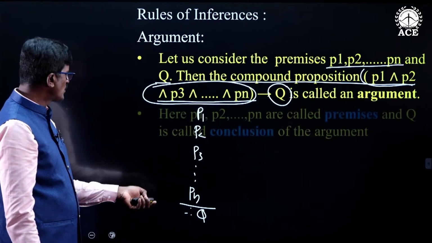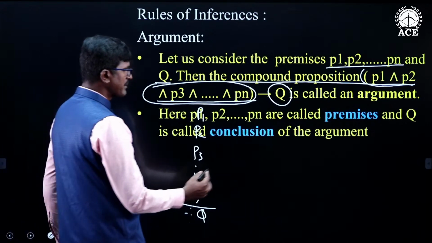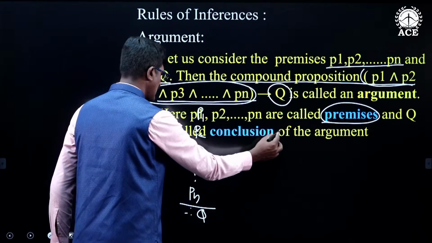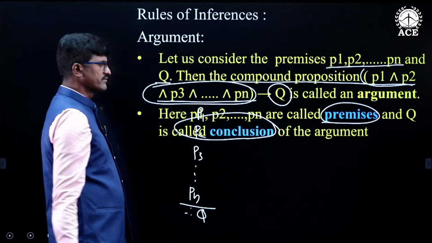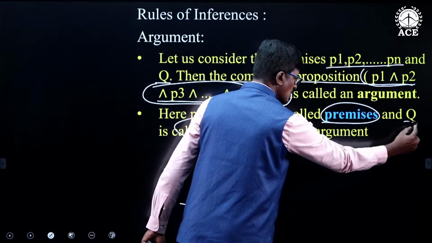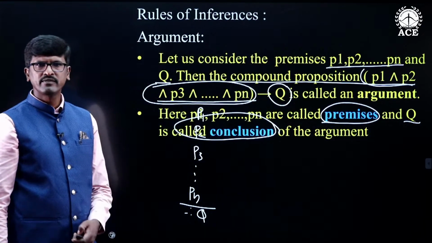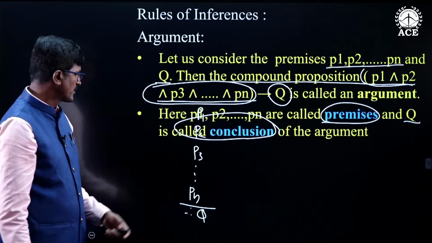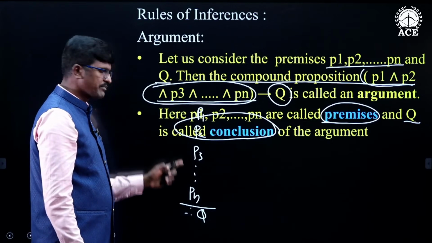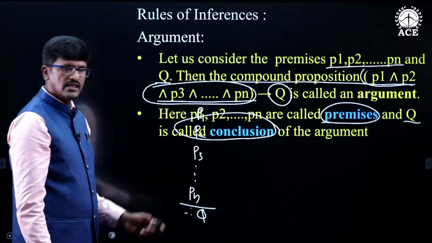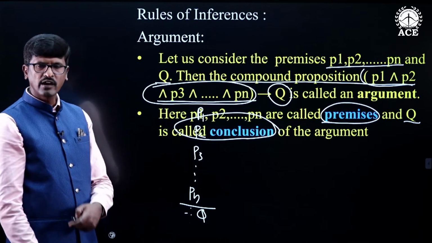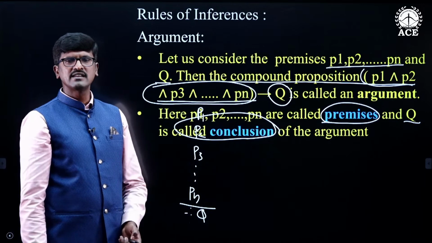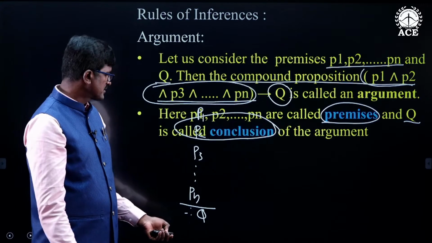So, P1, P2 and so on Pn are called premises, and Q is called the conclusion. So, in every argument there will be some premises and there will be the conclusion. This argument is a conditional statement in which the LHS is a conjunction of the premises and the RHS is the conclusion.